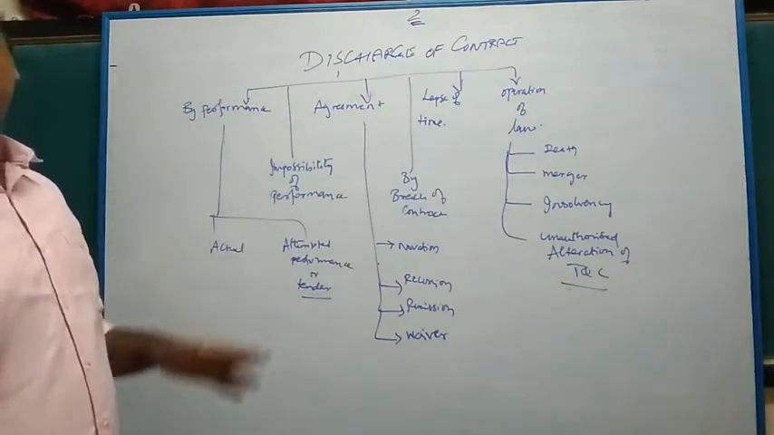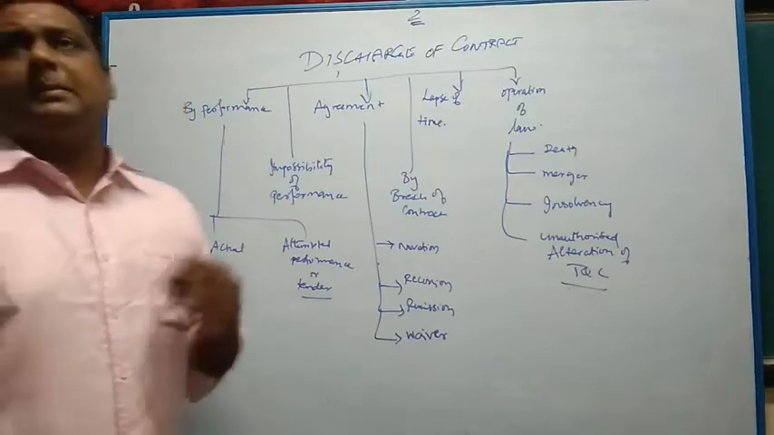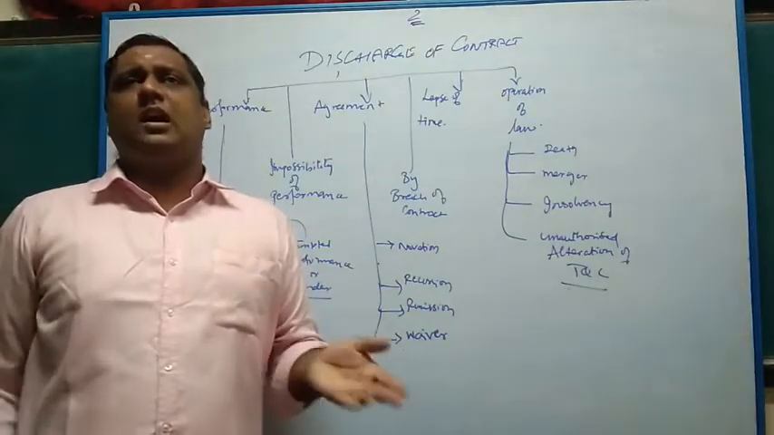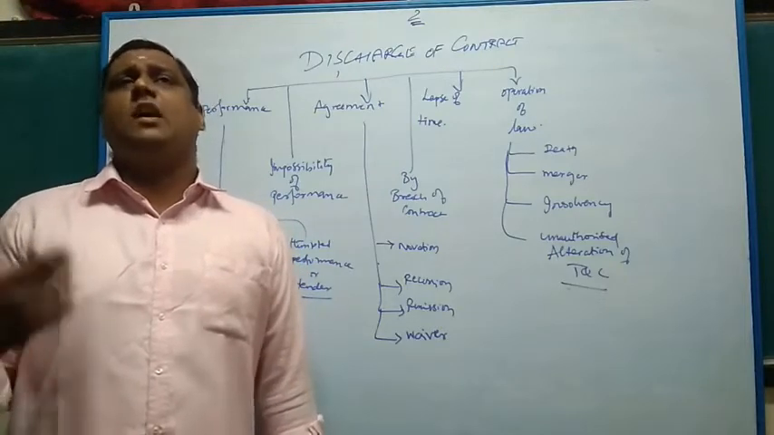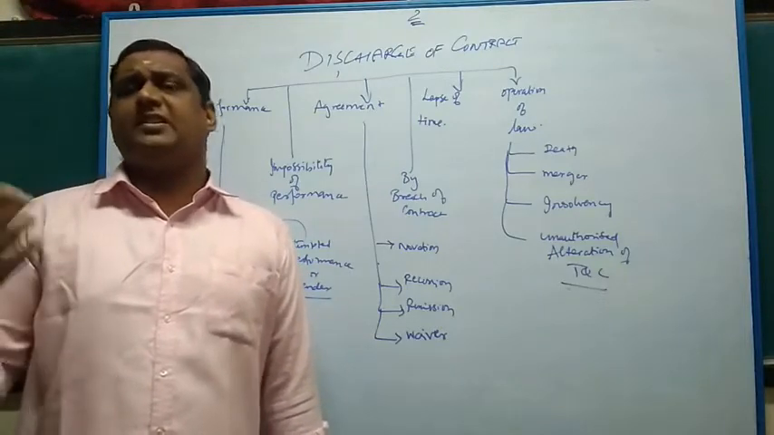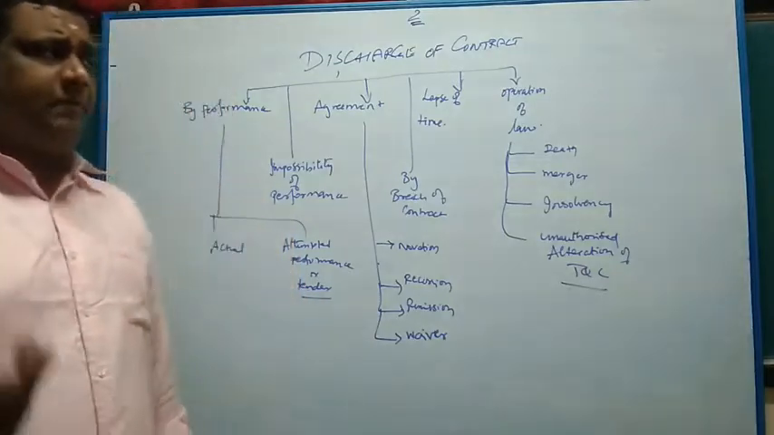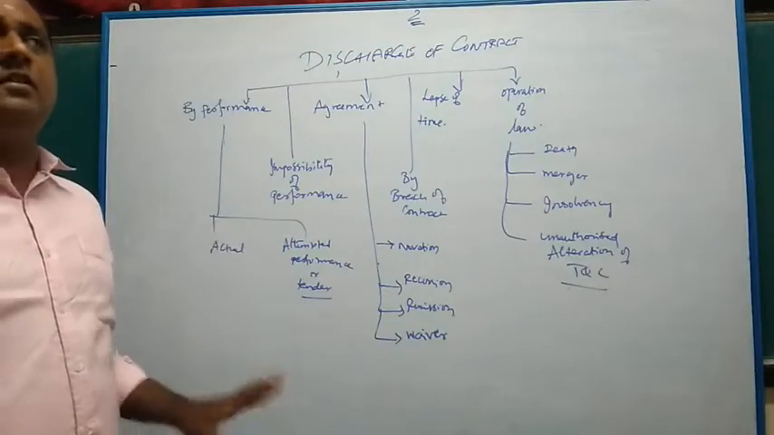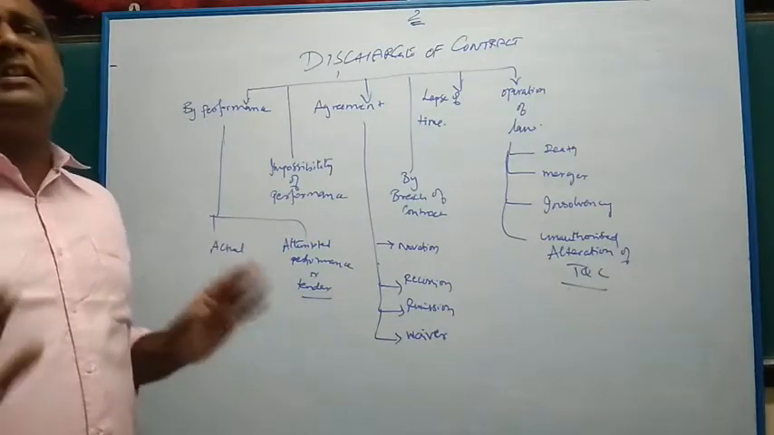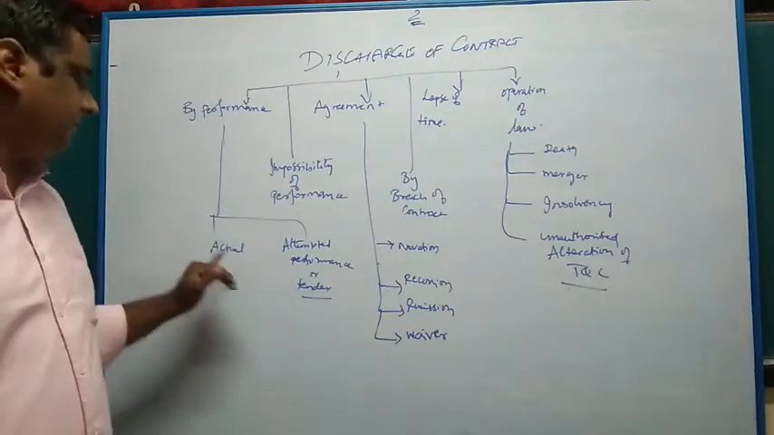By performance. The typical example which I just told, the car delivered and payment of the price happening, is actual performance of the obligation by both the parties. So, the contract is discharged by mutual performance of obligation. This is called actual performance. Actual means fact. The transaction has actually happened, so the contract is said to be discharged by actual performance.